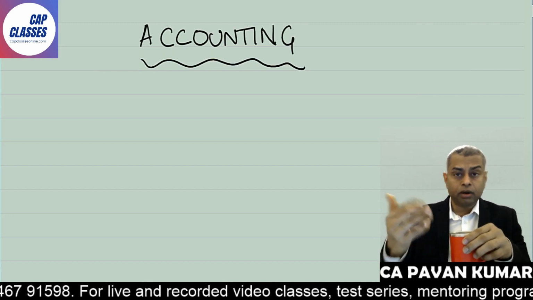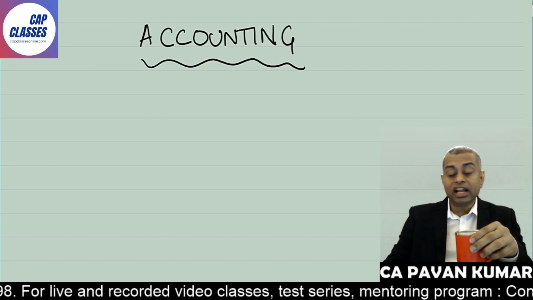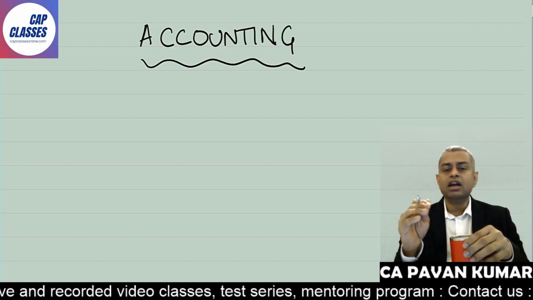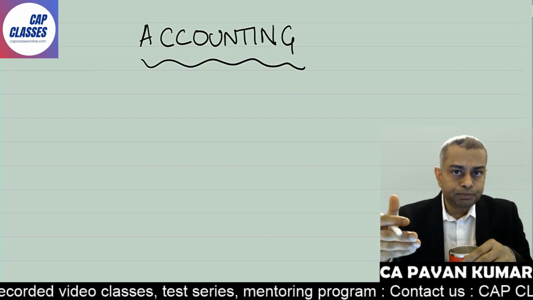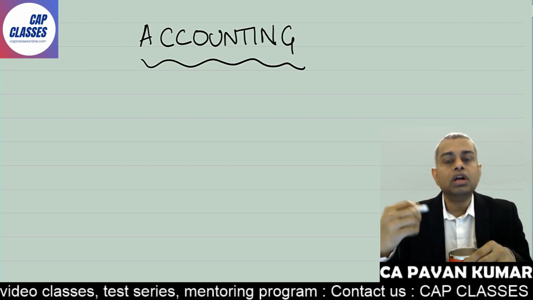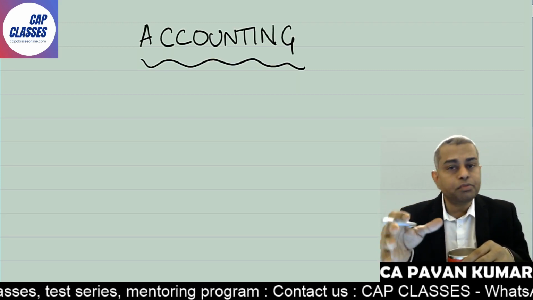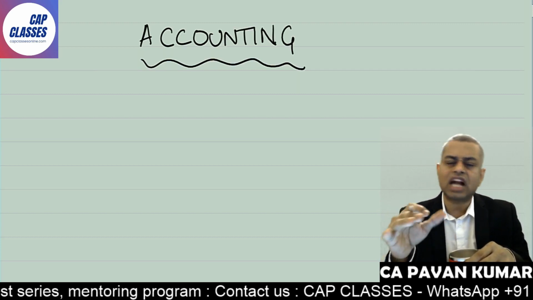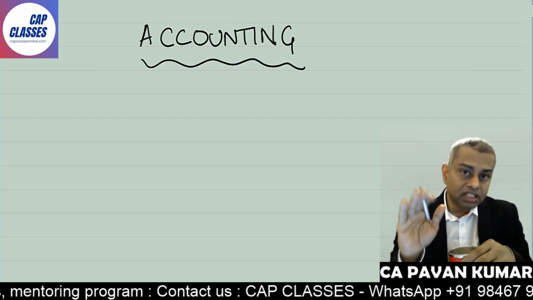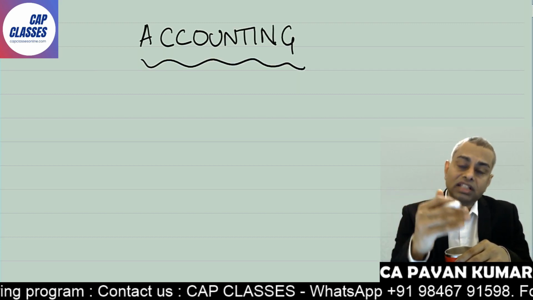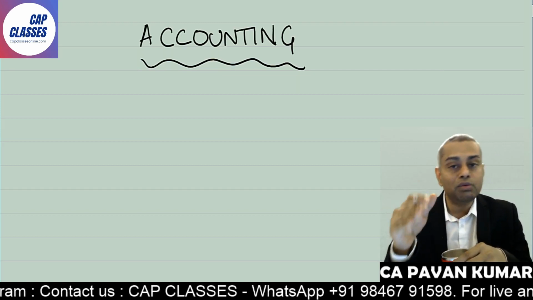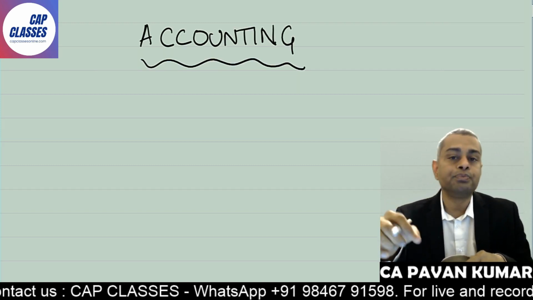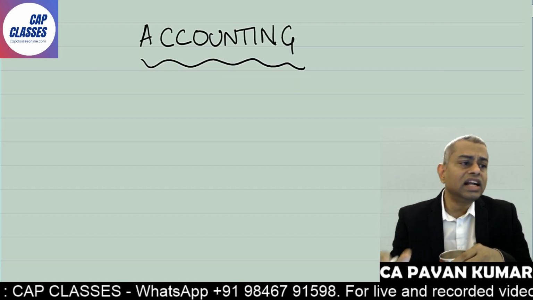In this, we'll start with accounting standard 2, accounting standard 1, the basic accounting policies and all fundamental accounting principles. I'm sure you might have read the theory so many times. Because it is purely theory, I do not want to start with that. Accounting standard 2 includes a lot of calculations, problems and logics also. That is the reason we'll start with AS2, but 100% syllabus will be covered. Even all the theory will be discussed. We'll go back and discuss AS1 also. Today, let us start with AS2.